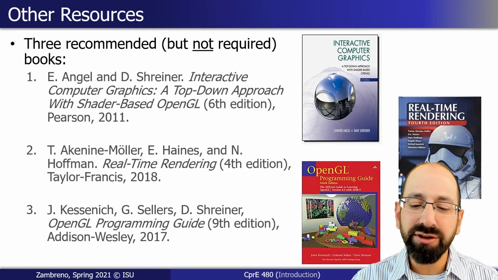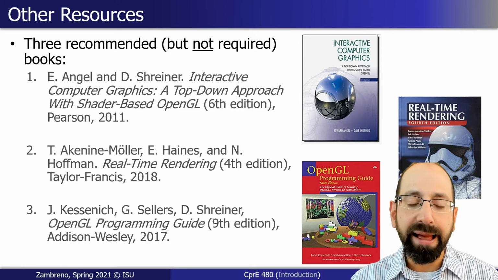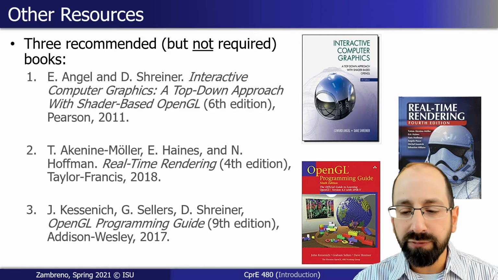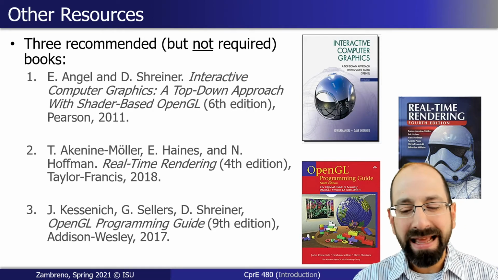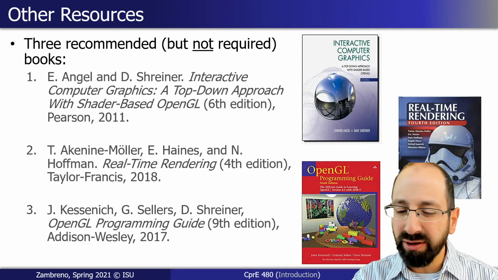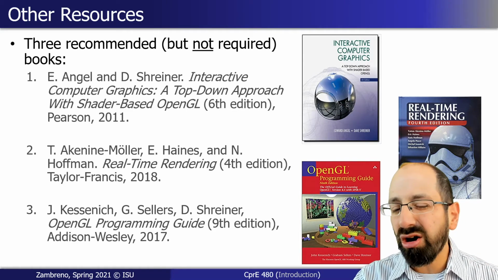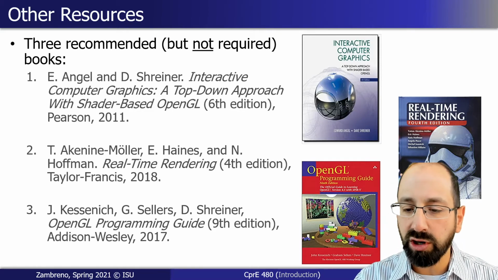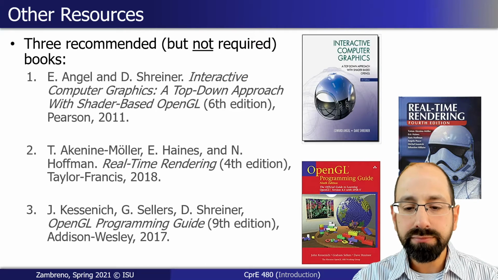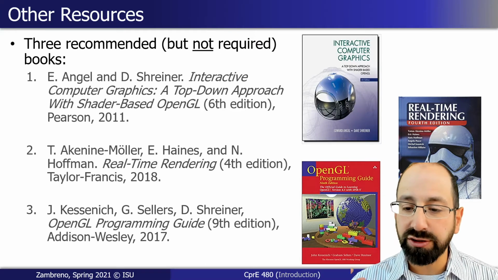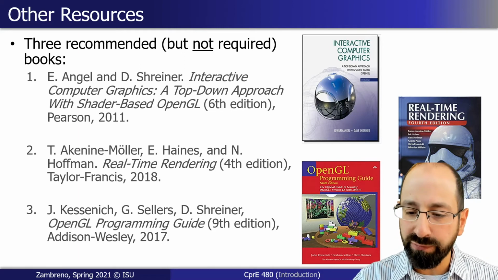And then finally, the third is the so-called OpenGL Red Book, the OpenGL Programming Guide. That's not required for this class, although we'll be learning quite a bit about OpenGL this semester. It's also not one that you really read through with lessons or anything of that nature. It's really just a strict resource, all of which can be found online as well, with regards to the various calls in the API and how certain functions are meant to play together. It's not a good textbook, so I didn't make any of those required for those three different reasons.